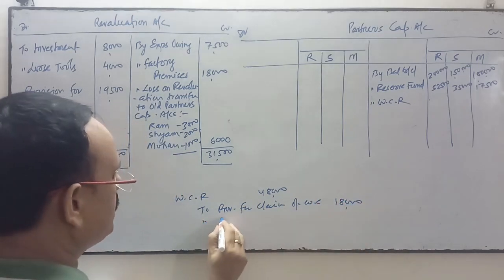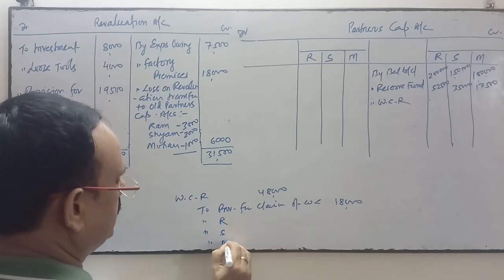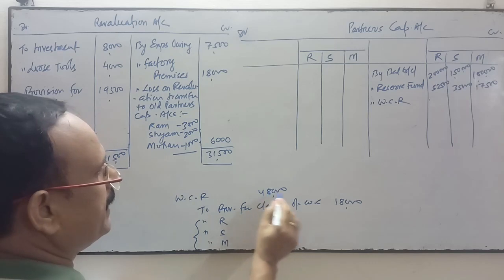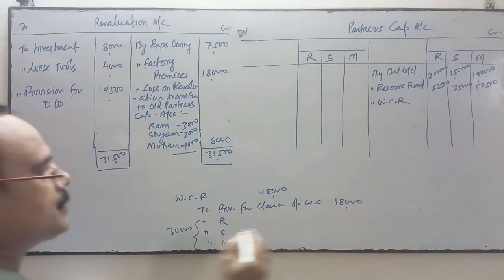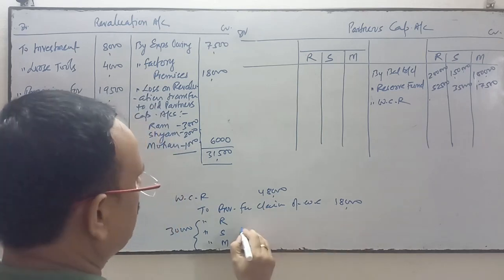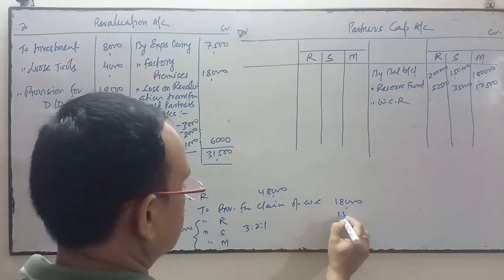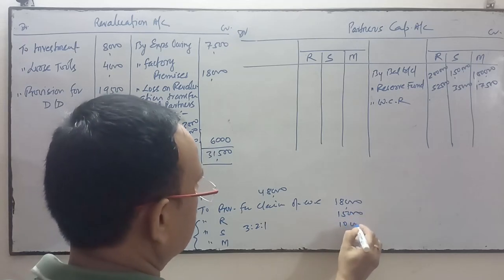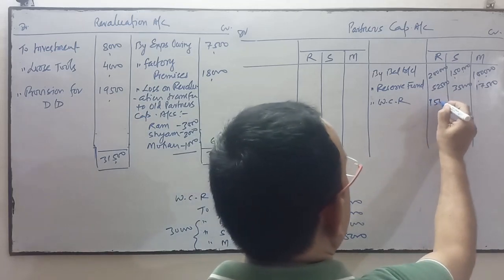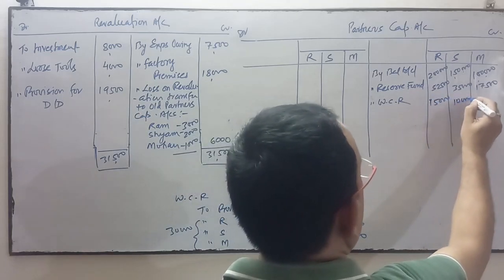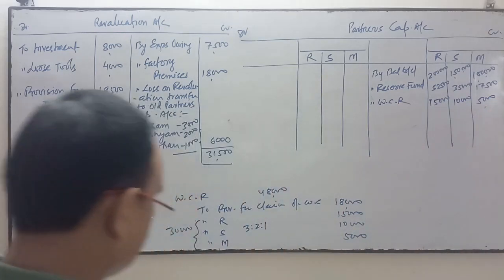The rest amount will be transferred to the partners' capital accounts R, S and M. The rest amount is 48 minus 18, which is 30,000. This 30,000 will be divided in the ratio 3:2:1, so 15,000, 10,000 and 5,000.